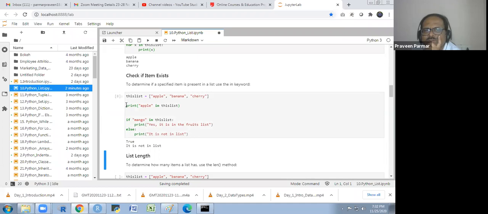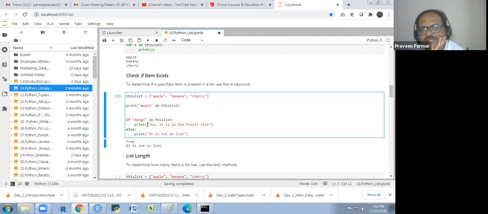So for print apple in this list, it is true. Otherwise, I don't want the answer true and false. I want some statement as per my requirement. So I could use the if statement, conditional. If this condition is true, then it will apply the first one here.